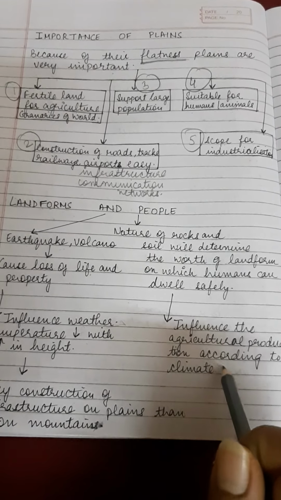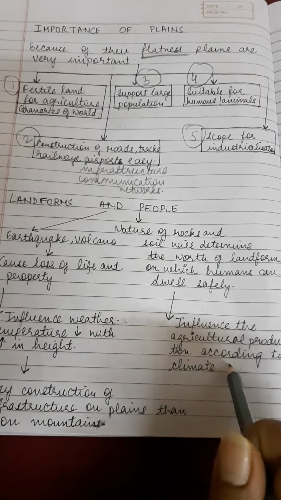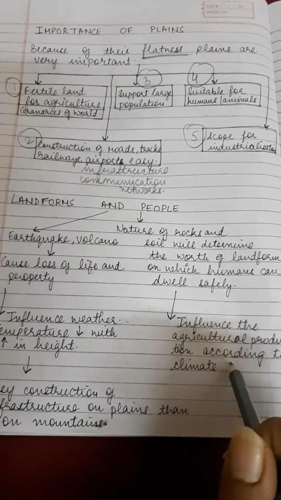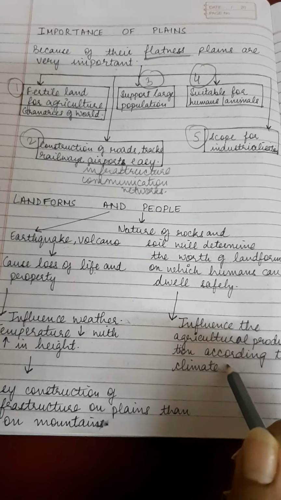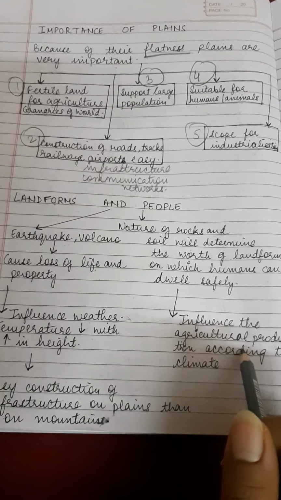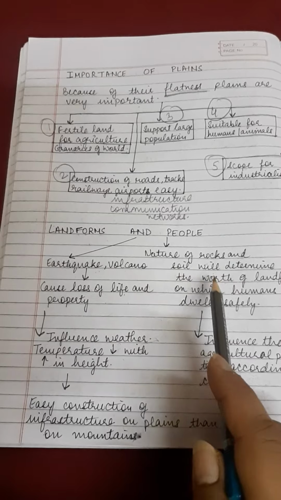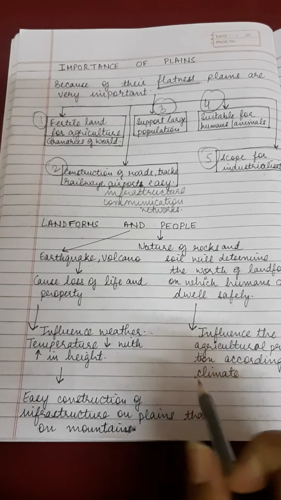Landforms like mountains and plateaus are rich in mineral wealth. But plateaus cannot have much agricultural production as compared to plains. Even mountains cannot have much agricultural production. So, children, this is how landforms affect the people in general. Thank you.